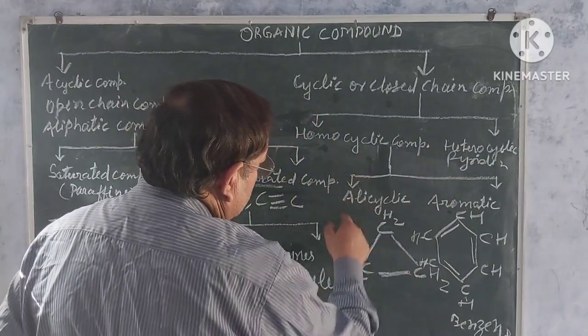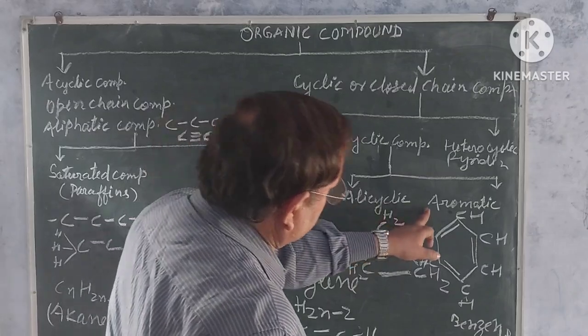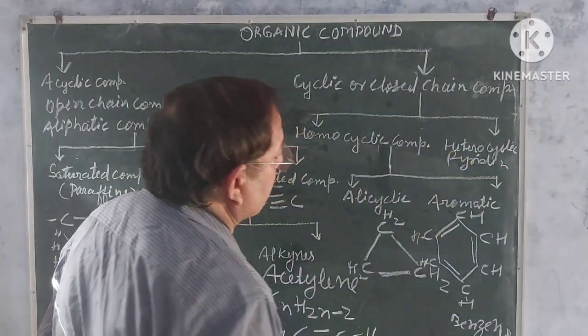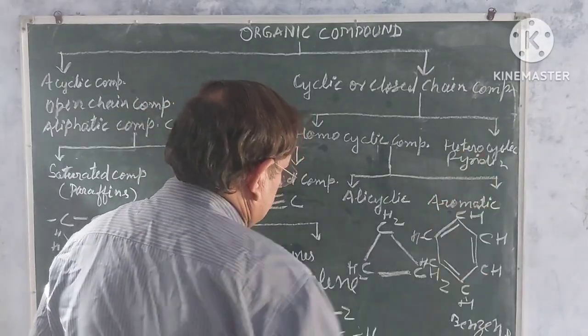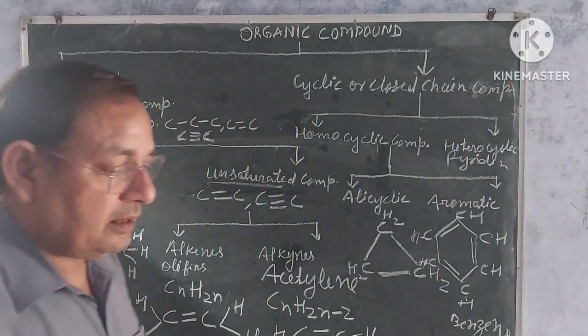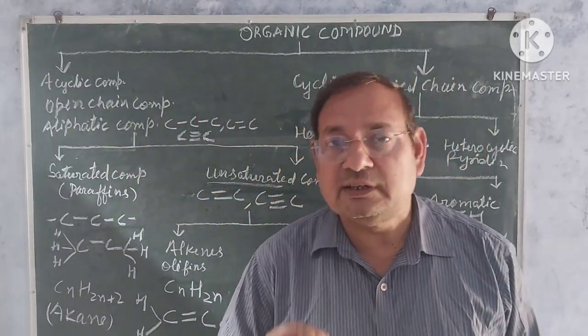Further, homocyclic compounds are divided into alicyclic and aromatic compounds. And this is the heterocyclic compounds.